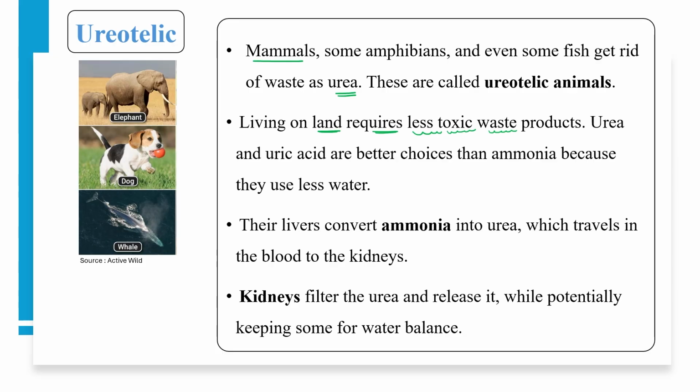But all those animals usually found in the land area require less toxic waste products. So the mammal's liver converts this ammonia into urea, which travels through the blood to the kidney, and the kidney filters that blood and passes out urea, releasing it from the body.